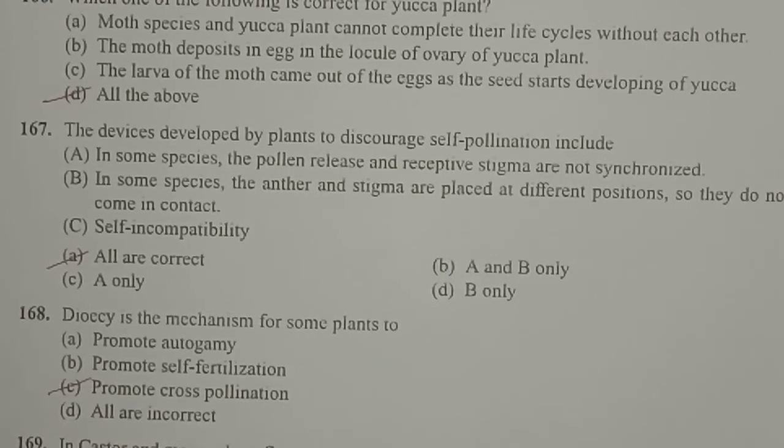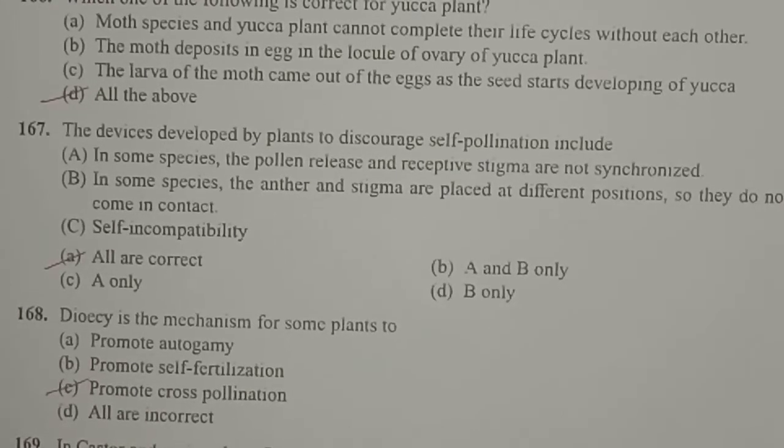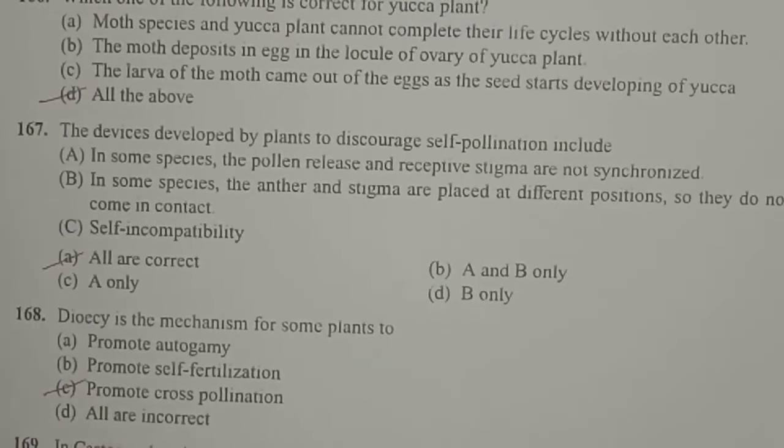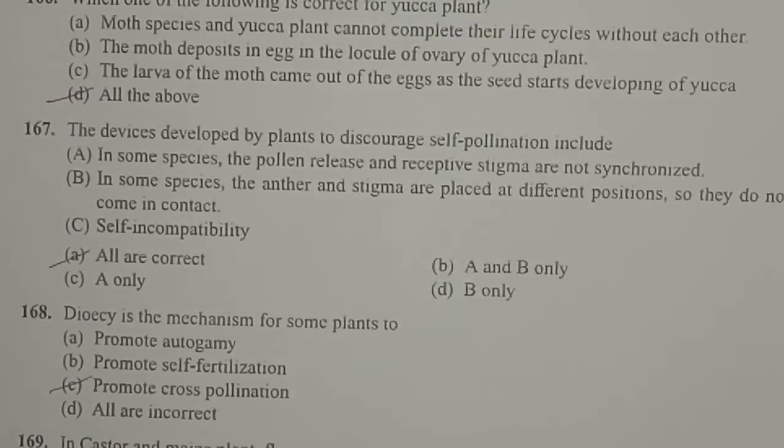In certain species, even if they are bisexual flowers, both anther and stigma lie very close to each other, but there will not be a synchronization, which means at the time of release of pollen grains, the stigma may not be ready to accept the pollen grains.